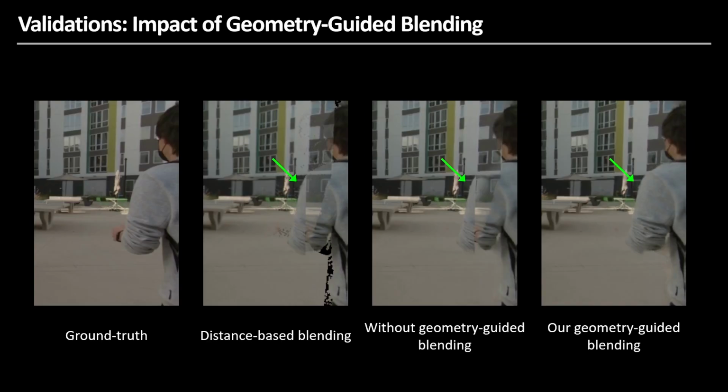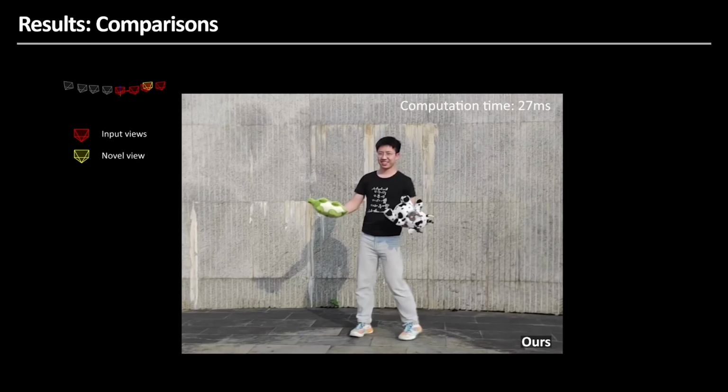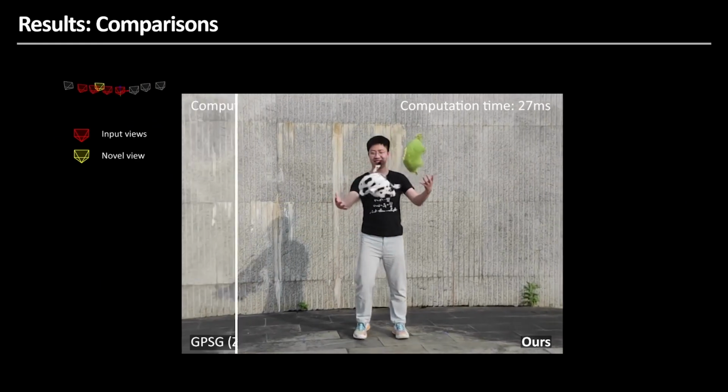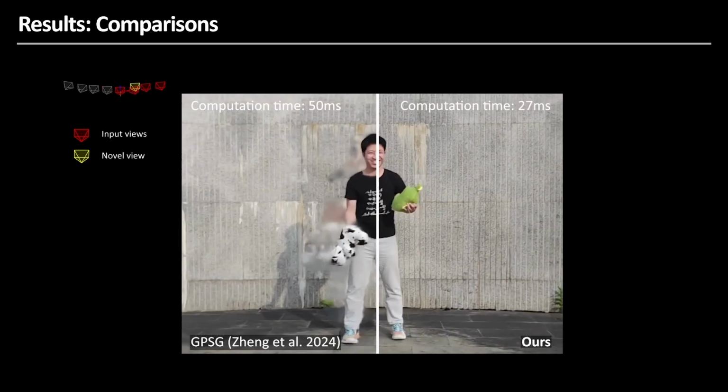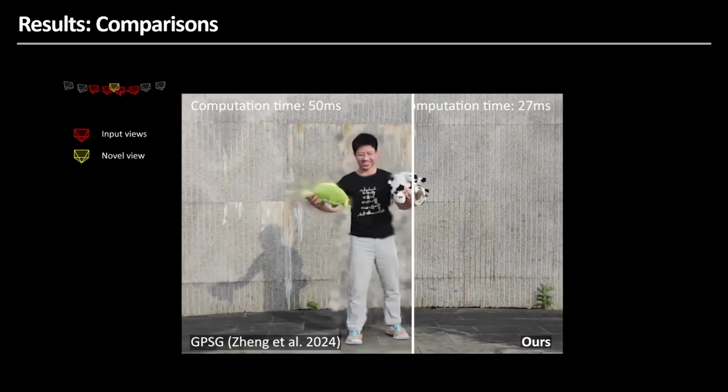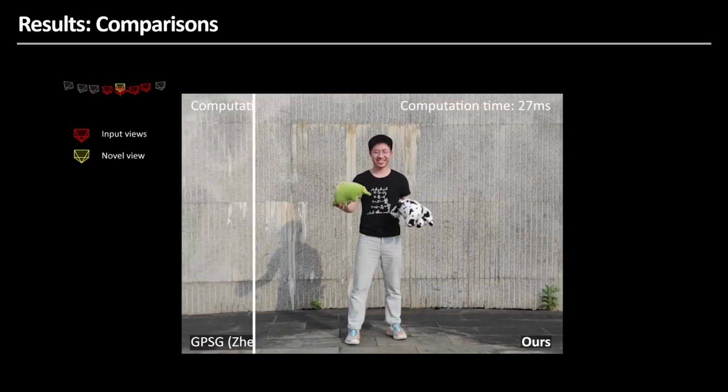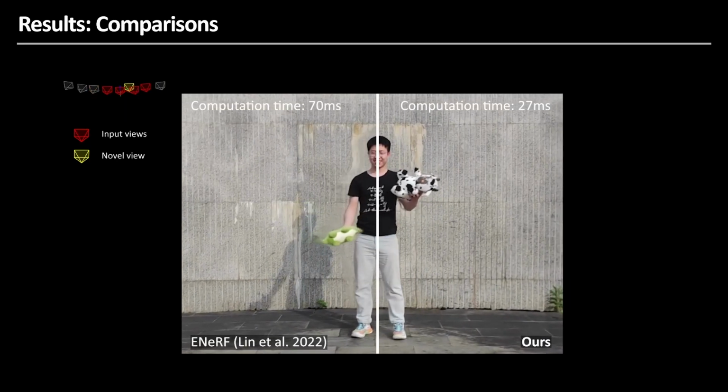Our geometry-guided blending network successfully addresses floating artifacts and hallucinations. This video demonstrates that our algorithm produces sharper and more consistent results at the boundaries between people and the background, while also achieving faster computation times.